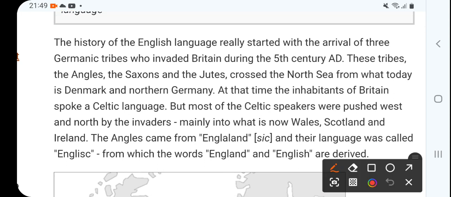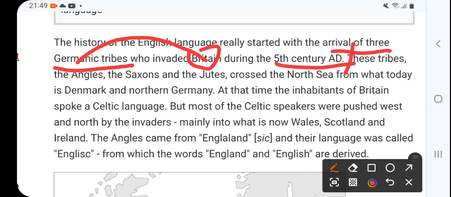So please take care whenever you talk: from here we get proof, and authors have talked about the arrival of three Germanic tribes who invaded Britain during the 5th century AD. From the 5th century AD, we get proof of how English developed.